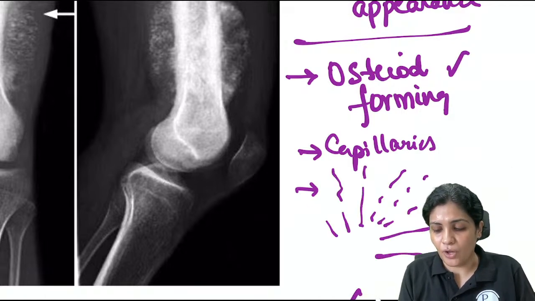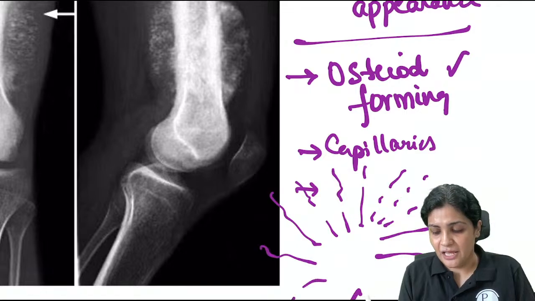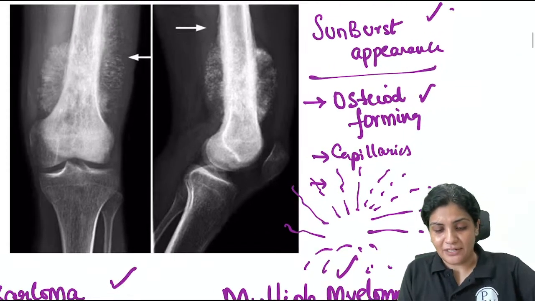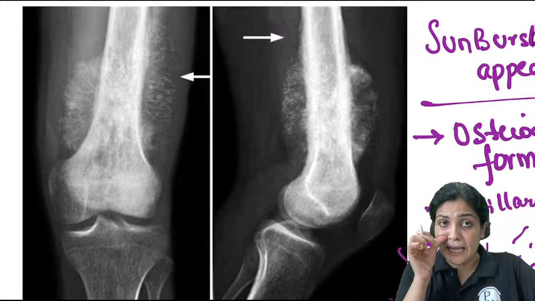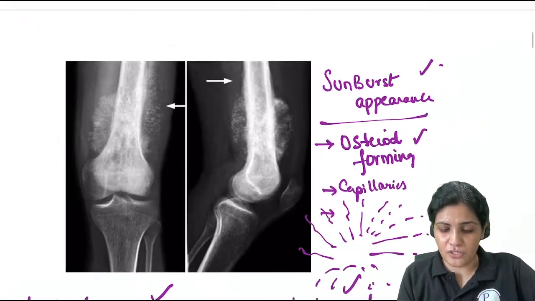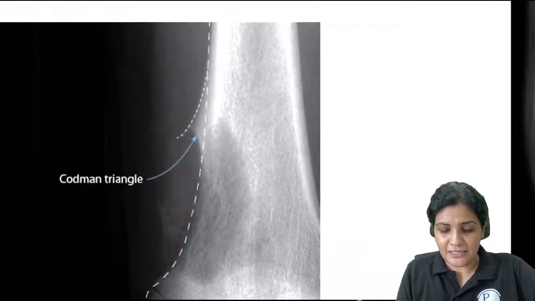So this is nothing but all the calcification of the osteoid forming tumor, right? That is why it is around the capillary, and that is why the name has been given as the sunburst appearance. So this is nothing but the calcification. The osteoid is formed. Now what is this?